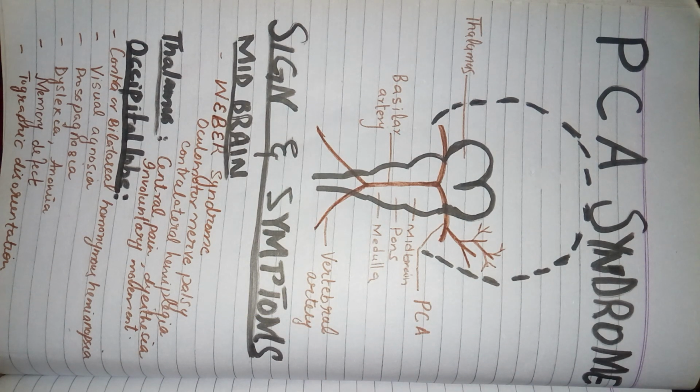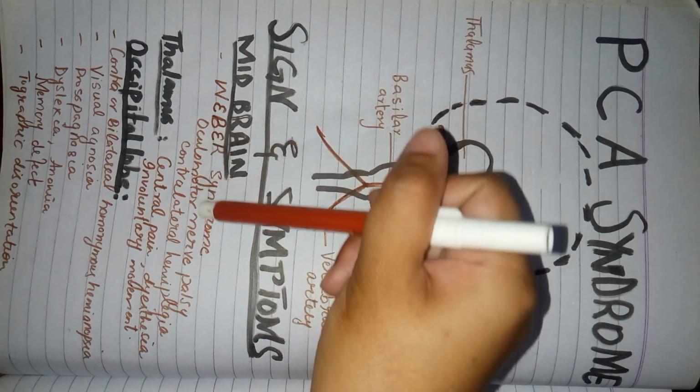Now, what can be the result of oculomotor nerve palsy? There'll be a decreased pupillary light response, there'll be miosis, there'll be ptosis, and there'll be a sluggish response of the eyes. The pupillary light reaction will be sluggish, and eye movements will be sluggish. There'll be drooping of the eyelids, known as ptosis. There'll be constriction of the pupil, called miosis. All this will result from oculomotor nerve palsy.